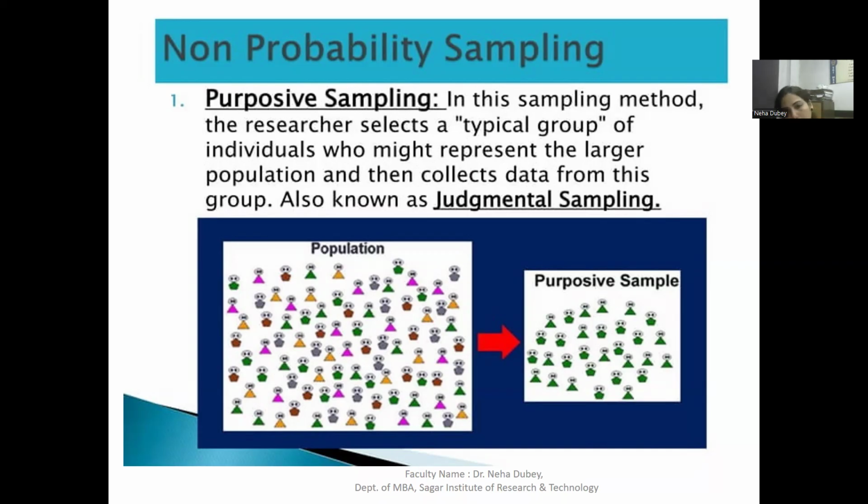Means if I wanted to give any solutions or a training program in HR, so I selected only the relevant people. If I wanted to increase my marketing, sales or profit, I would ask the marketing team to come, gather only the marketing team and give the training accordingly to increase their sales. That is judgmental sampling.